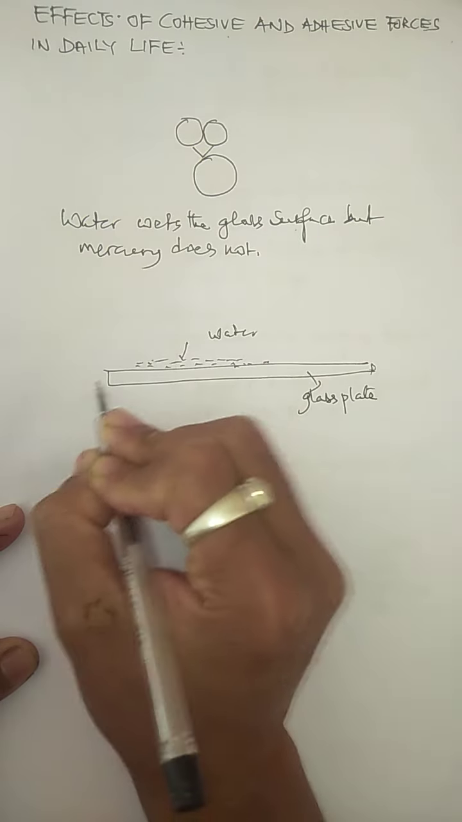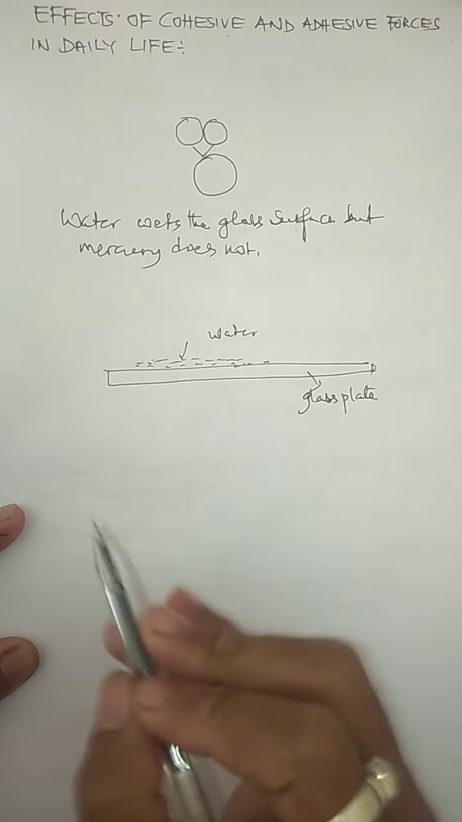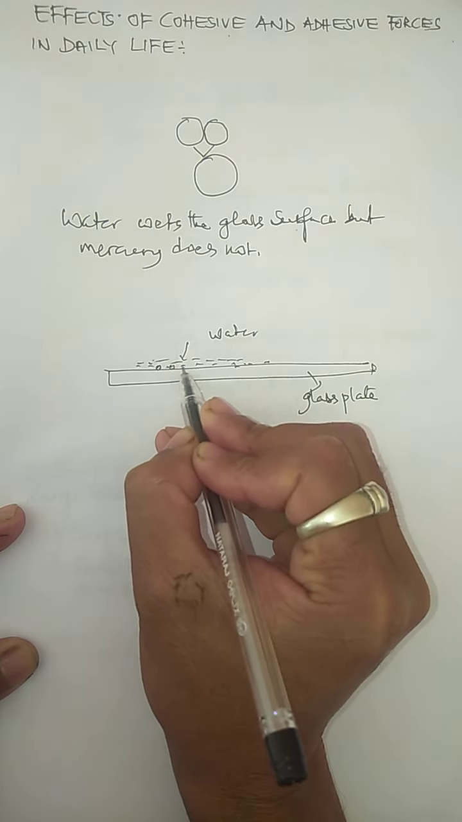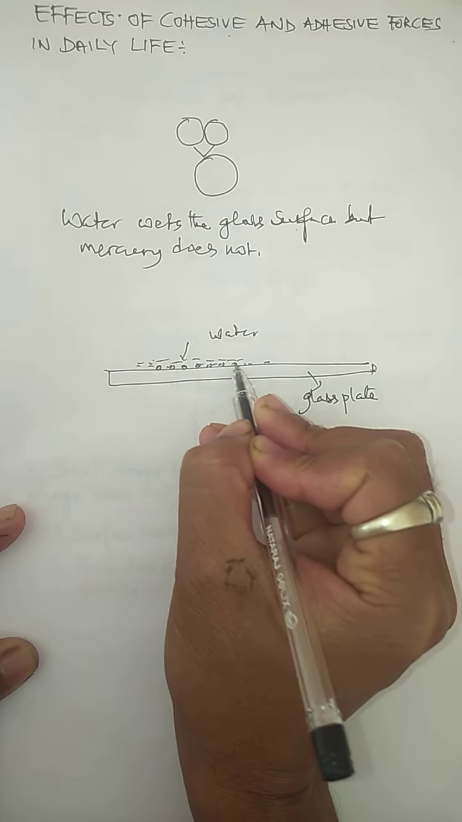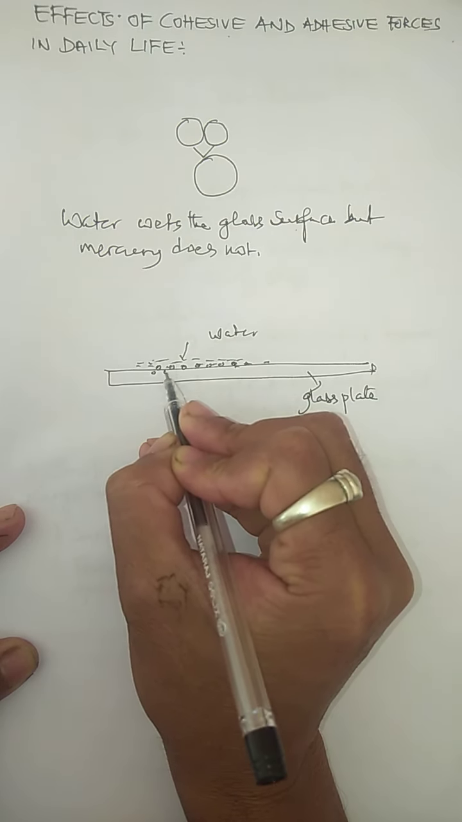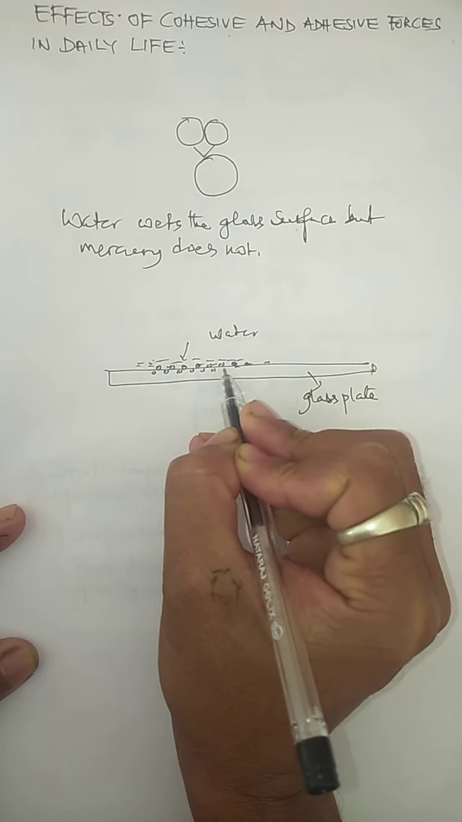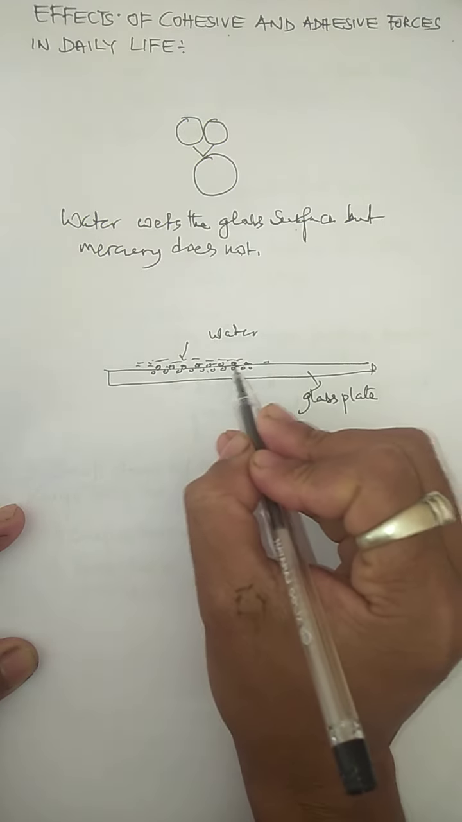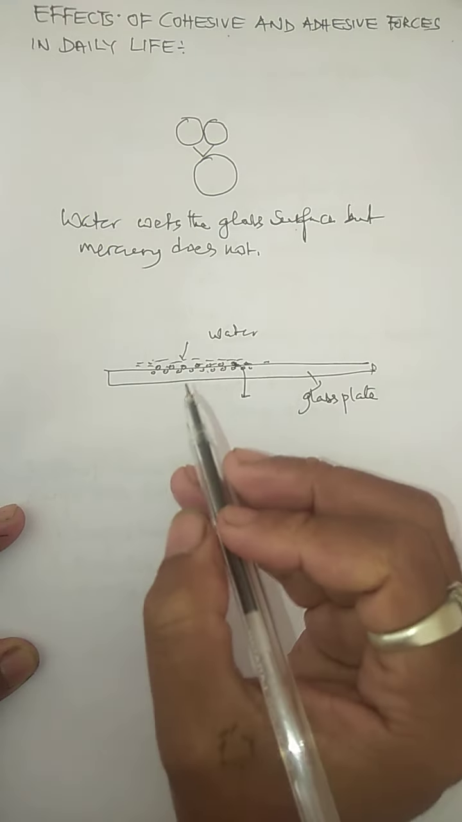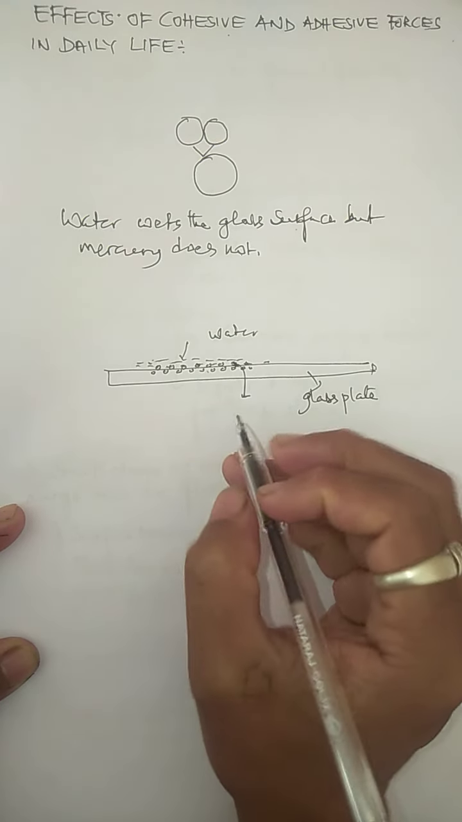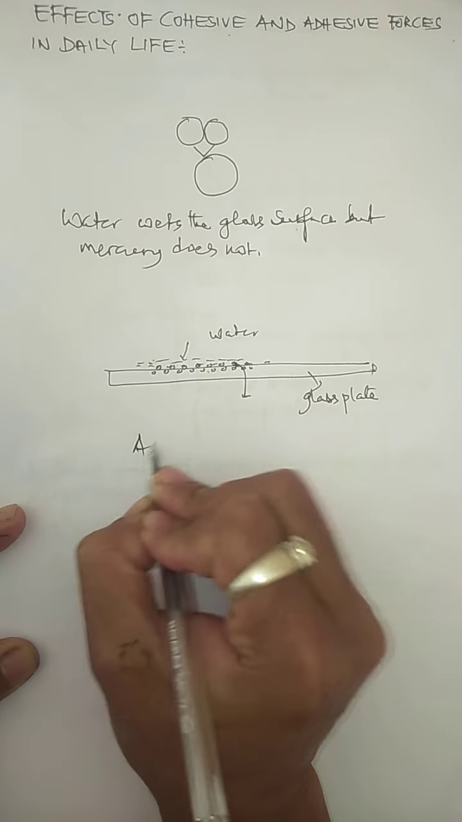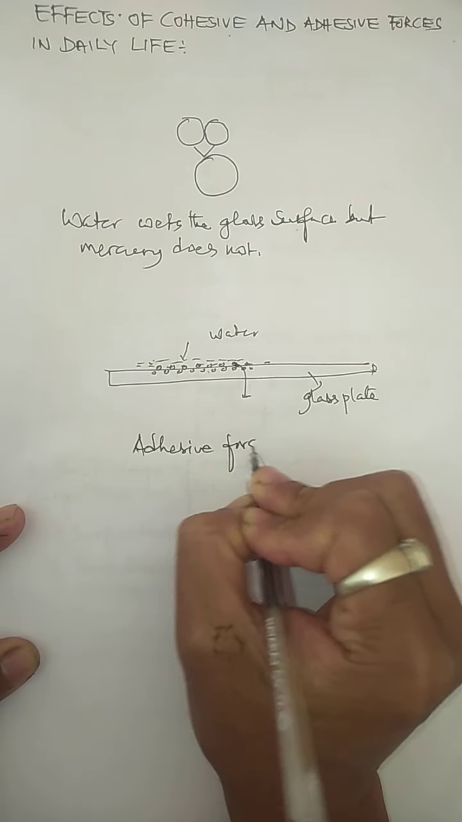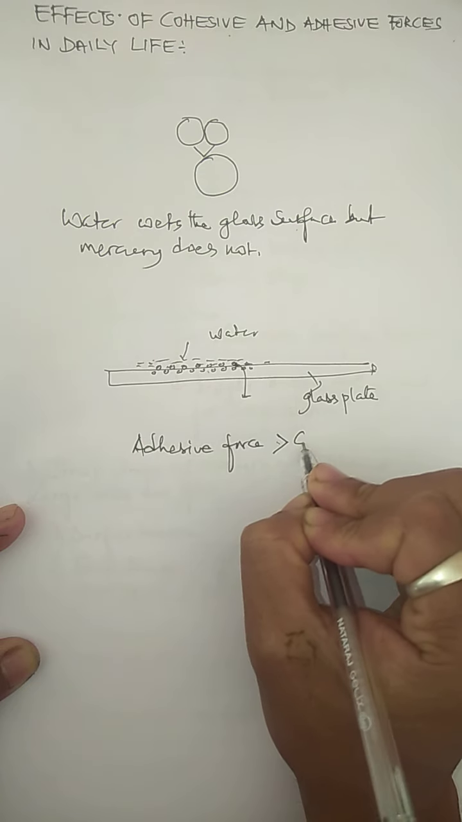The glass plate is made up of molecules, and water is also made of molecules. The water molecules which are in contact with the glass molecules experience a force. What force exists between the water molecules and glass molecules? Adhesive force. In this case, the adhesive force will be greater than the cohesive force.